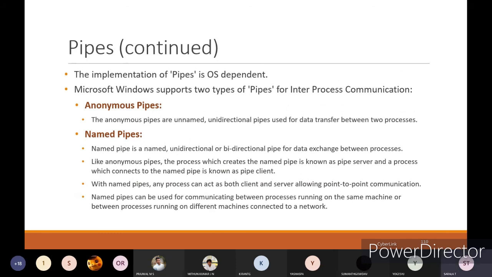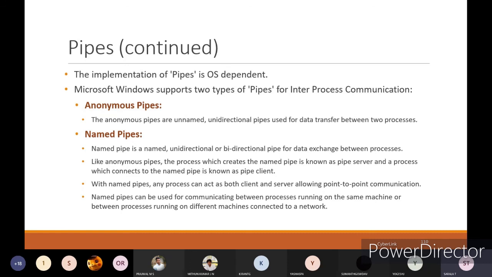For the implementation of pipes, Microsoft Windows supports two types of pipes for inter-process communication. One is anonymous pipes. Anonymous pipes are unnamed, unidirectional pipes used for data transfer between two processes. Named pipes are named, unidirectional or bidirectional pipes for data exchange between processes. For data exchange between processes, you can go for named pipes.